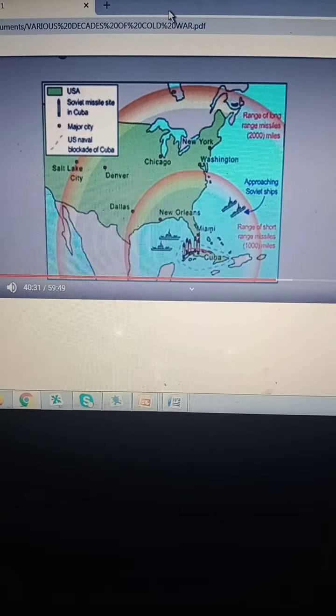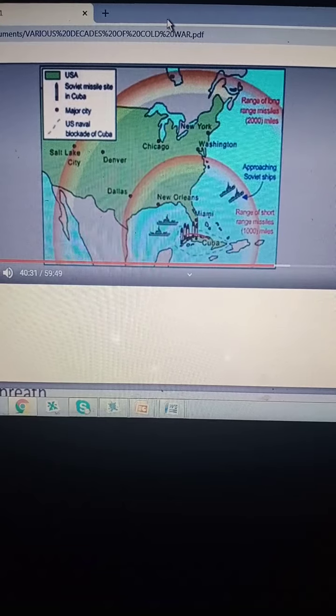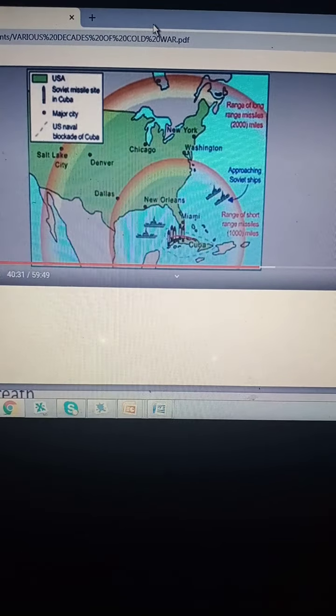Now, the USSR had positioned ballistic nuclear missiles in 1962, threatening the entire continental US. You can see the placement of all the missiles here by the USSR in Cuba's backyard, and if the missiles were launched, major American cities like New York, Washington and Chicago could easily have been destroyed.